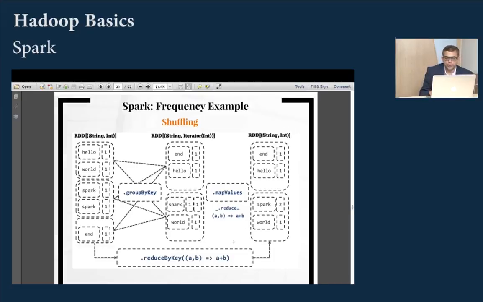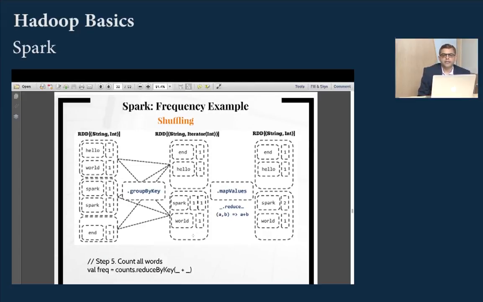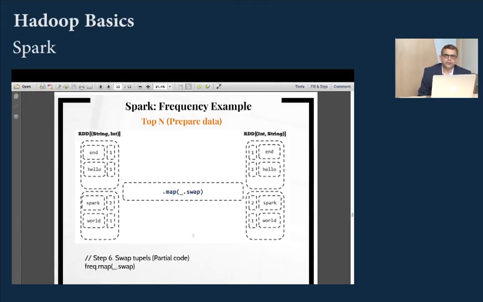So here we've done reduce by key and you've achieved that. This was the code. Now let's say I want to get the top 10 words in this particular program. We have a function called swap. Swap will basically make key as value and value as key. So with swap what you get is 1 comma and 1 comma hello, 2 comma spark and so on and so forth. So this is the operation that is performed during swap.